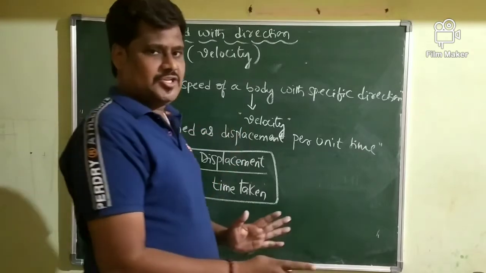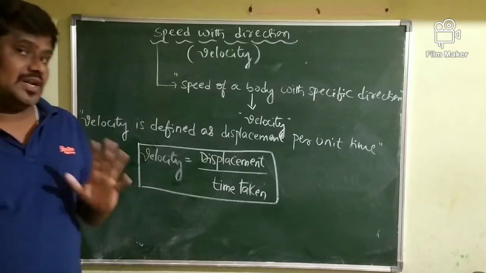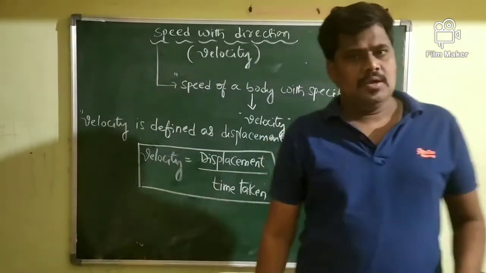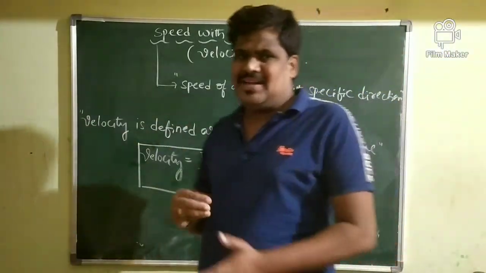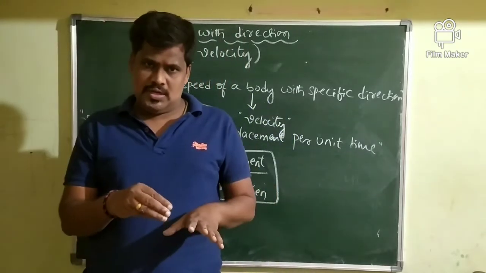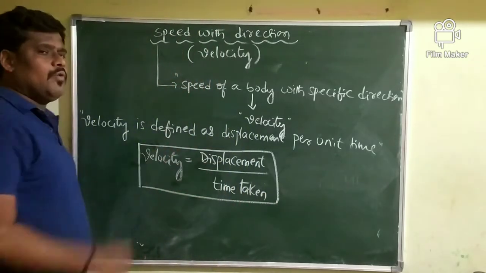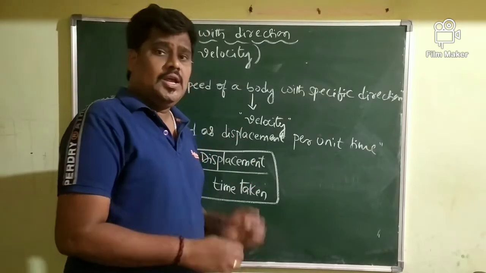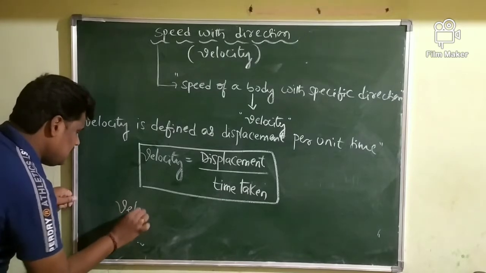That's why velocity is a vector physical quantity. Why is velocity a vector physical quantity? When you are explaining velocity, you consider the direction of motion of a body into account. Velocity is a vector.